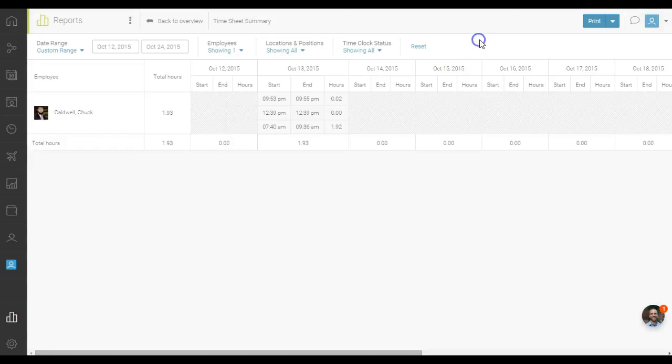Below is how to print, save a report as CSV, Excel, or PDF.